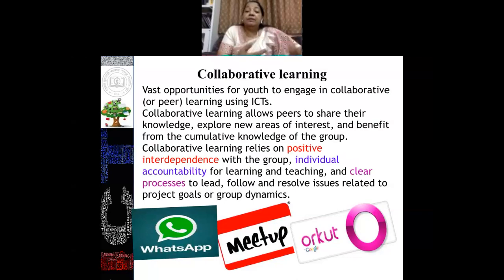This is a vast opportunity for youth to engage in collaborative or peer learning using this ICT. Collaborative learning allows peers to share their knowledge, explore new areas of interest, and relies on positive interdependence with the group, individual accountability for learning and teaching, and a clear process to follow to resolve issues. So we have WhatsApp, Meetup, Orkut. You all are using these in your social life, so you can use these in a classroom situation also.